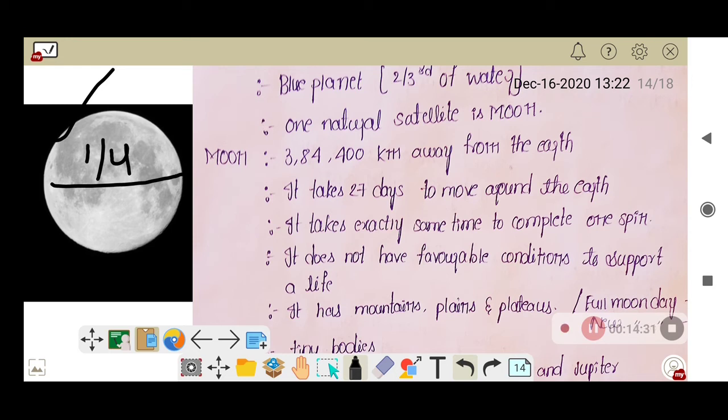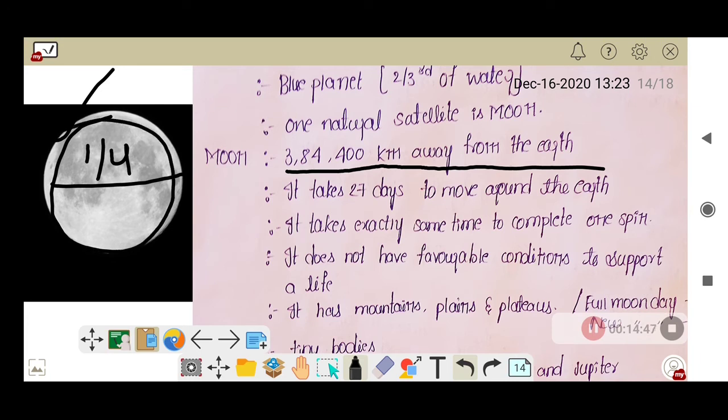And the distance between the Moon and the Earth is 3,84,400 kilometers. And it takes 27 days to move around the Earth. I said that the Moon is the only natural satellite of the Earth. Earth has only one natural satellite, that is the Moon. So it revolves around the Earth. It takes 27 days to revolve around the Earth, and also it takes exactly the same time to complete one spin.